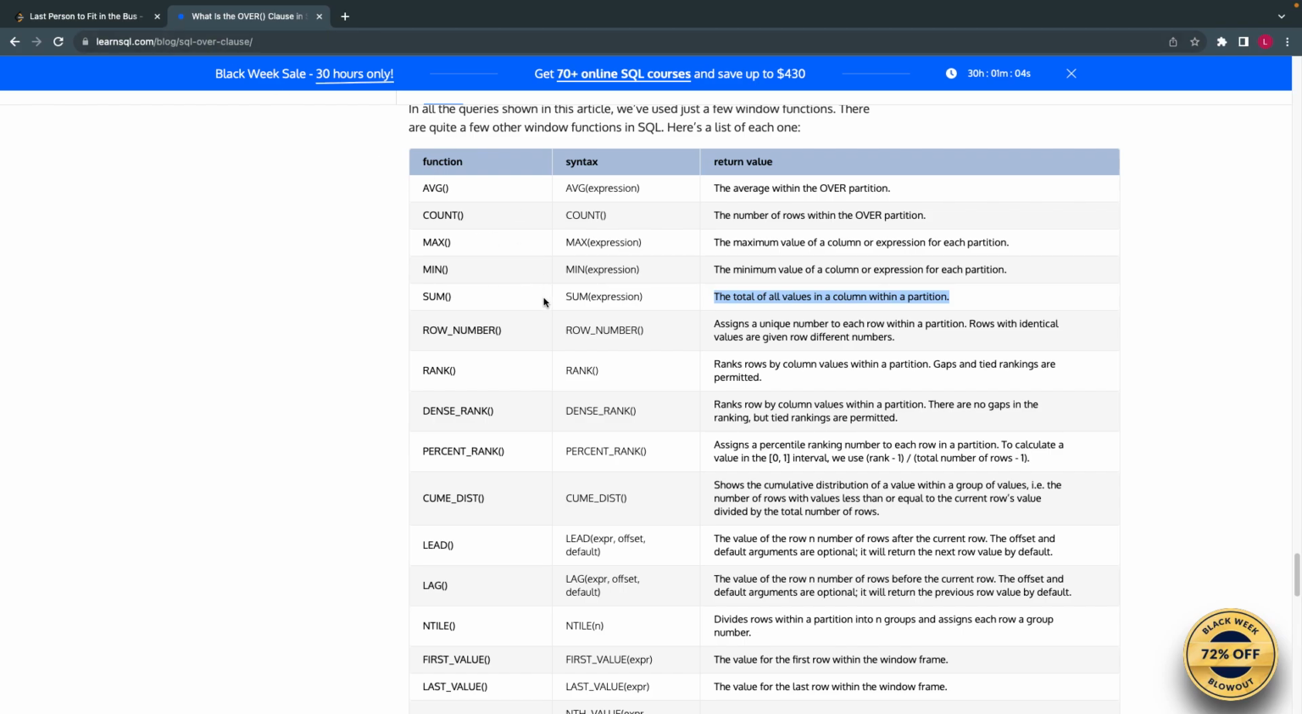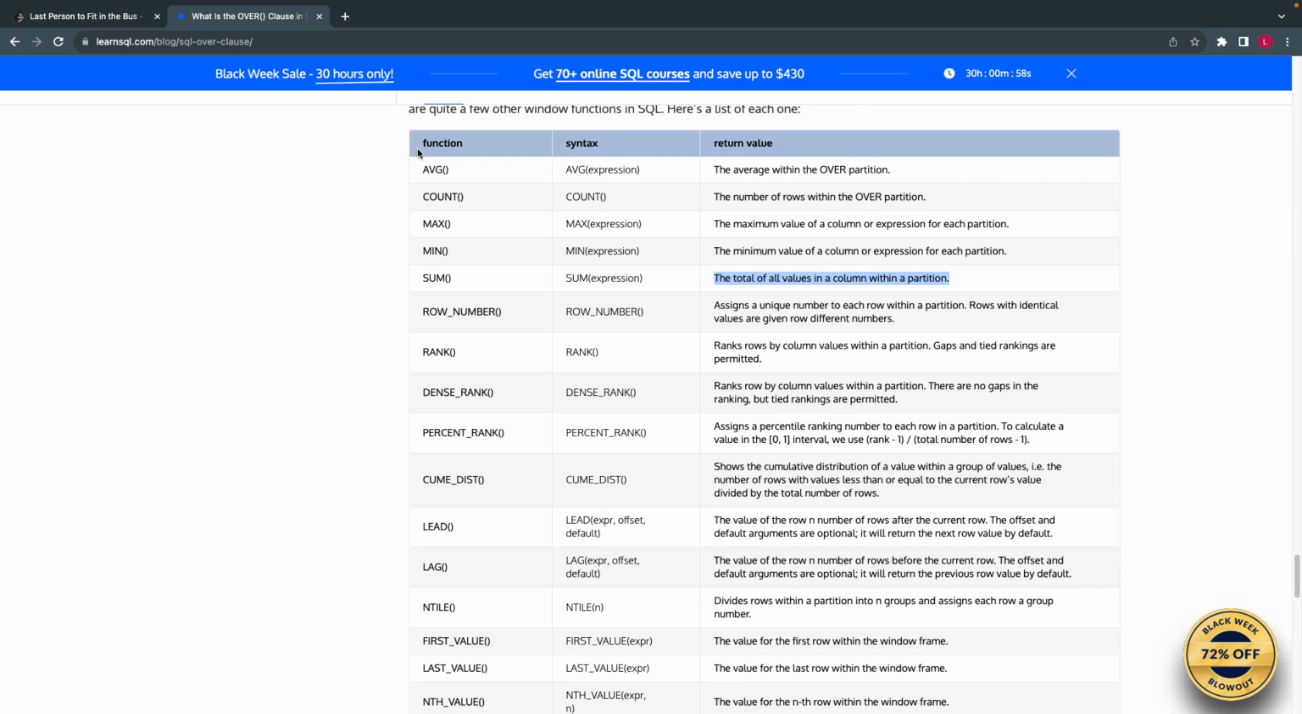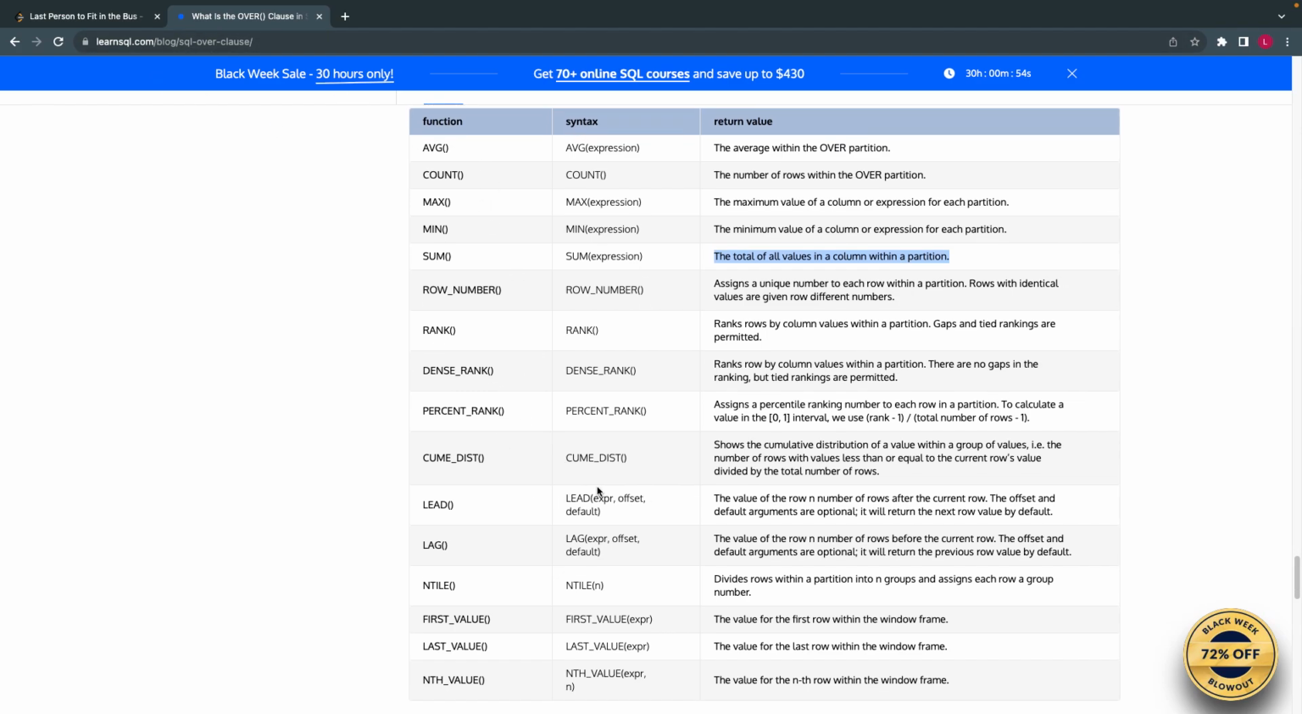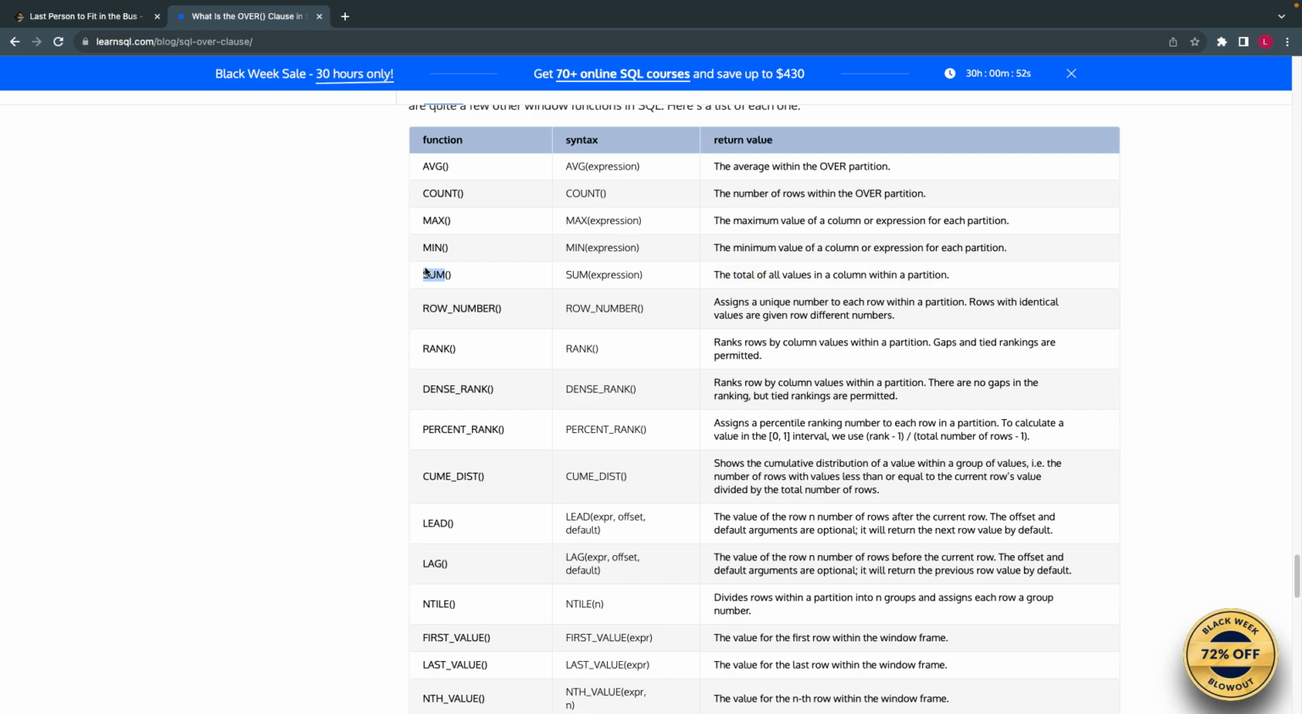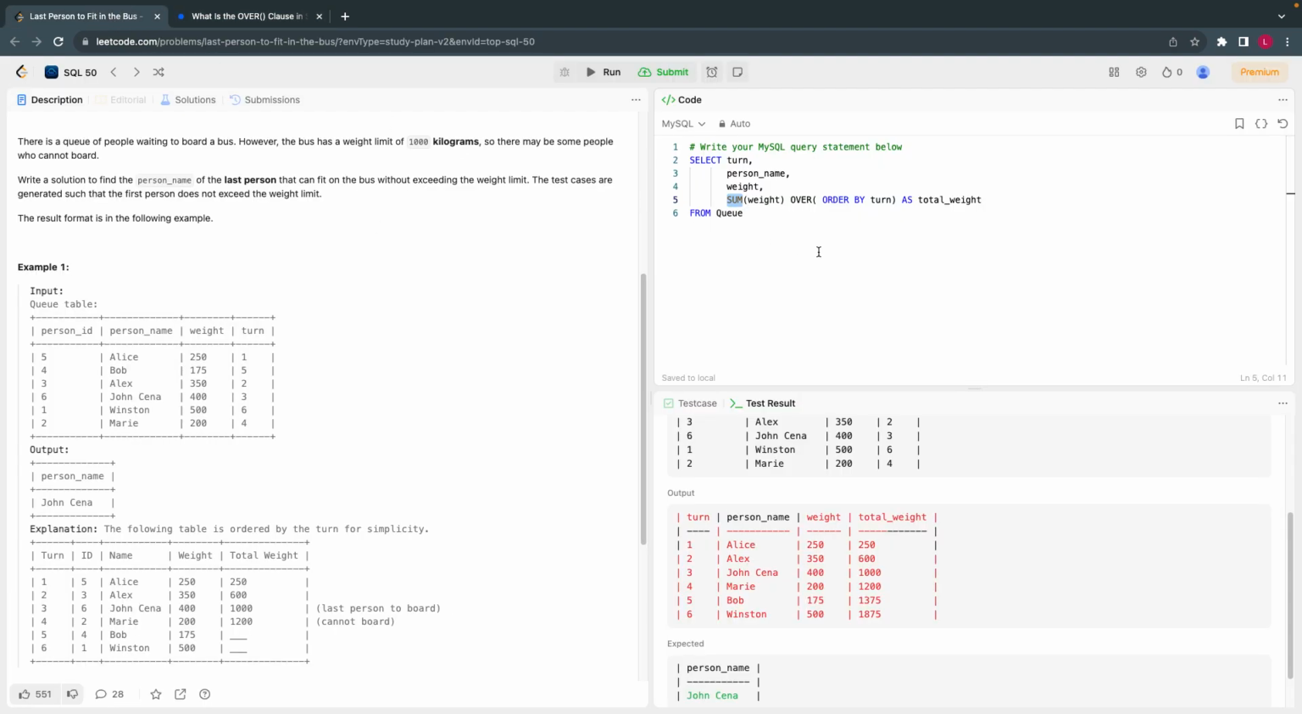You can read about this OVER clause. It is part of window functions, and there are many functions within window functions, so you can read more about it. It is one of the frequently asked interview questions. It's part of Advanced SQL. Anyway, let's come back to the topic. So half of the problem is solved.